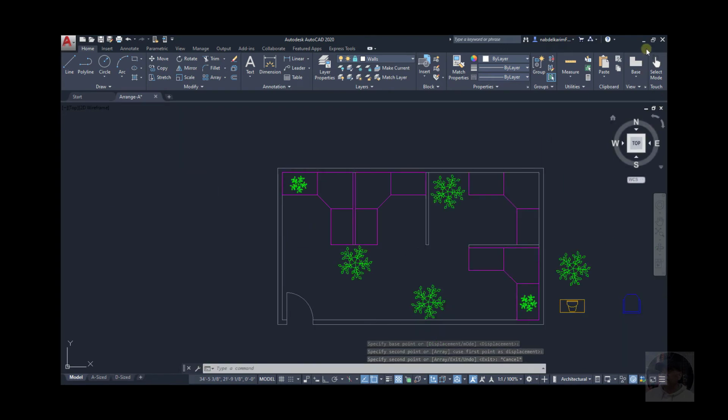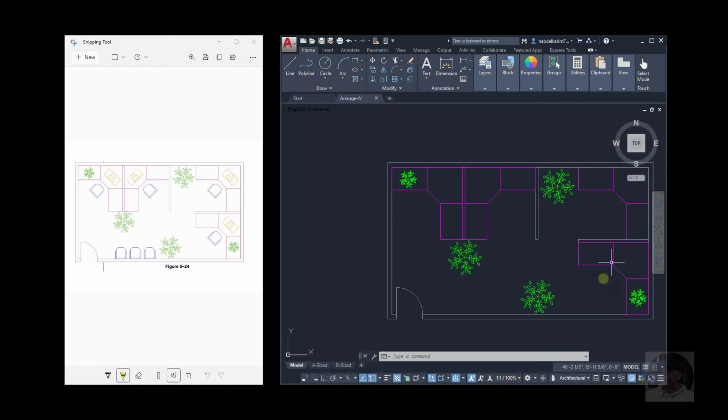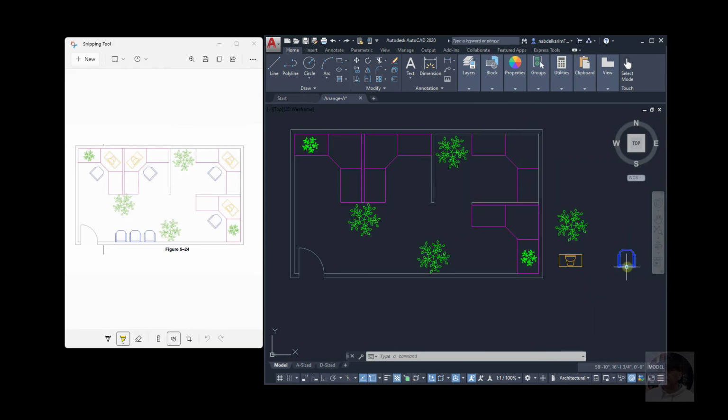Now what else do we need to do? Okay, we have these chairs and the computer. Okay, let's copy the chairs first. So select the chair, copy, okay, base point, paste here.